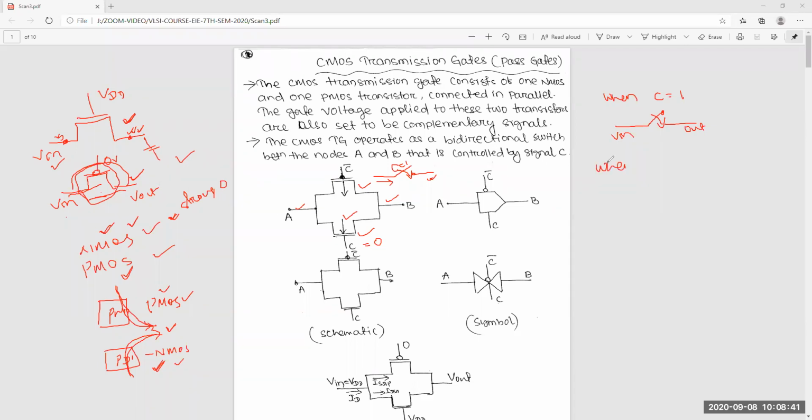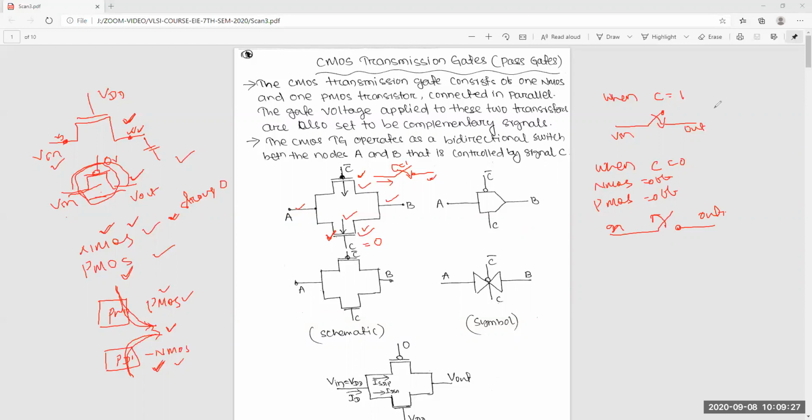But when C is equal to 0, you can see both will be off. Here NMOS will be off, because to conduct NMOS you have to give a high voltage, but when you give 0 voltage, C equal to 0, this will be off. Similarly C bar is 1 now, so PMOS will be off. So both NMOS and PMOS are off. Off means there is no path from input to output. It is purely an open switch. This is input, this is output.